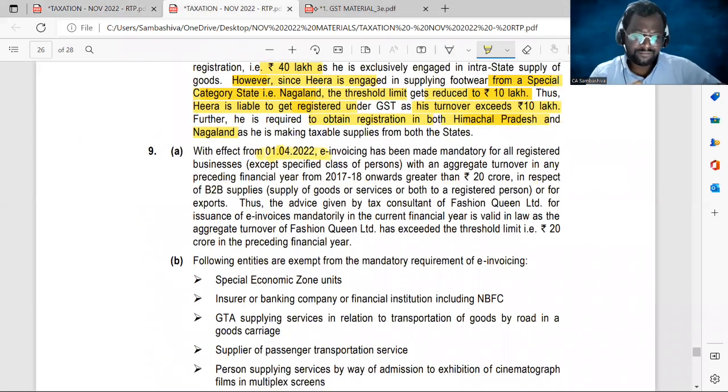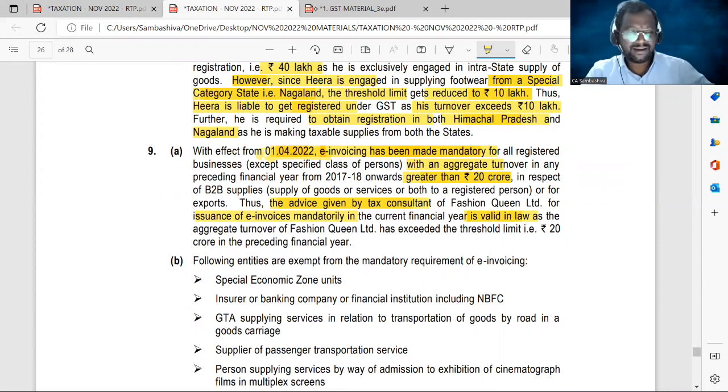With effect from 1st April 2022, e-invoicing has been made mandatory for all registered businesses with an aggregate turnover in any of the preceding financial years starting from 2017-18 onwards greater than 20 crores. I already told you the threshold limit is now 20 crores, in respect of B2B supplies or for exports. Thus the advice given by the tax consultant of Fashion Queen Limited for the issuance of e-invoices mandatorily in the current financial year is absolutely valid in law, as the aggregate turnover of Fashion Queen Limited exceeds the threshold limit of 20 crores.